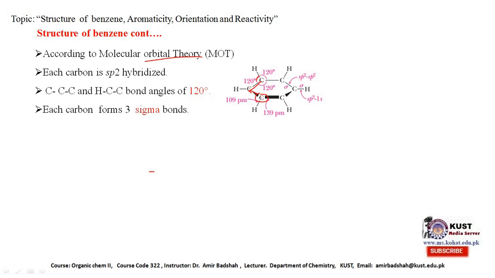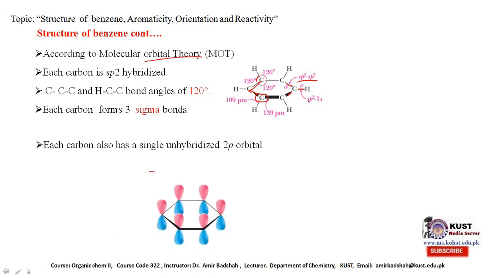Each carbon in benzene has three sigma bonds: the first sigma bond, the second sigma bond, and the third sigma bond, where the CC sigma bond is formed by the overlapping of sp2 orbitals, and the CH sigma bond is formed by the overlapping of sp2 with a 1s orbital.